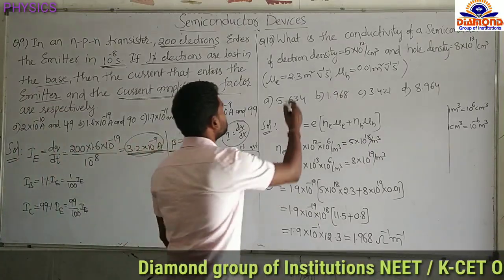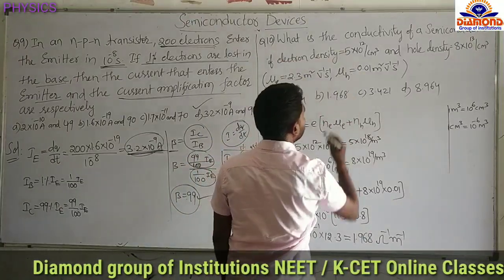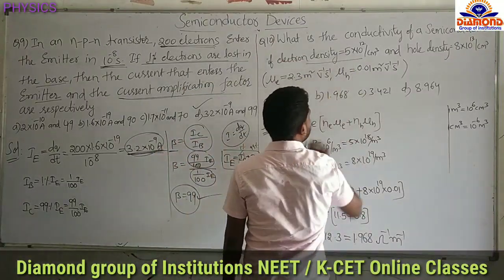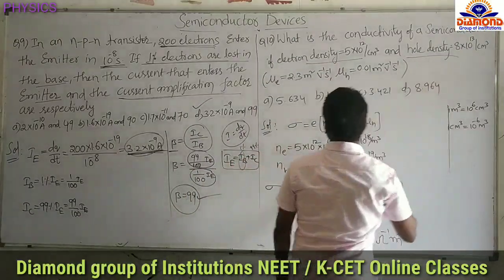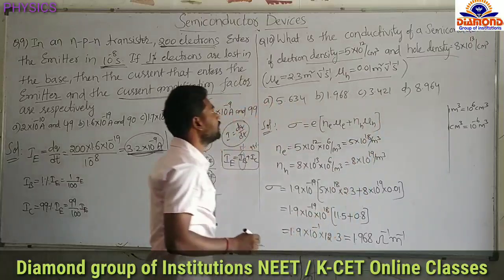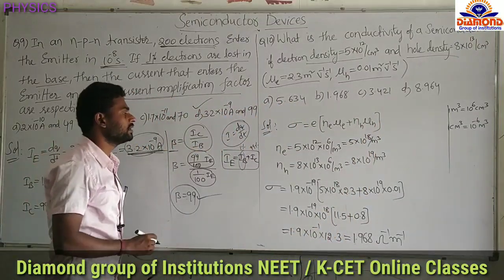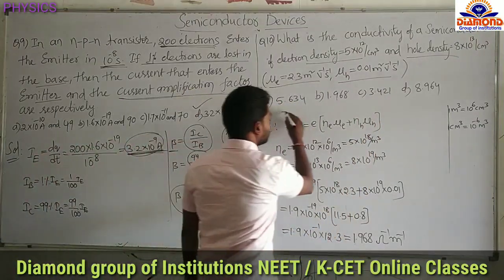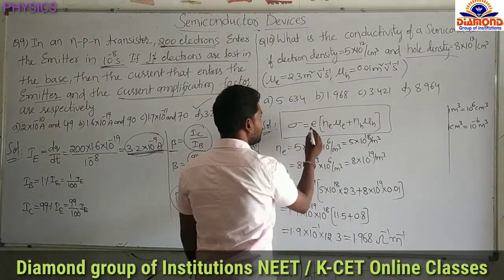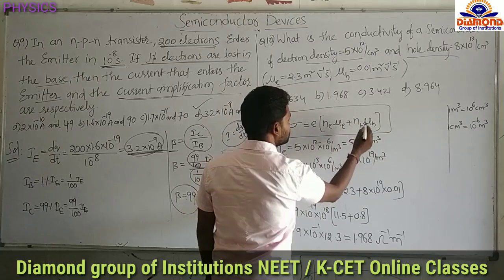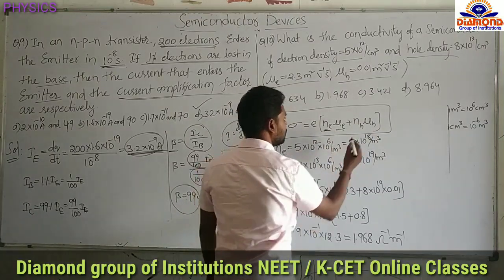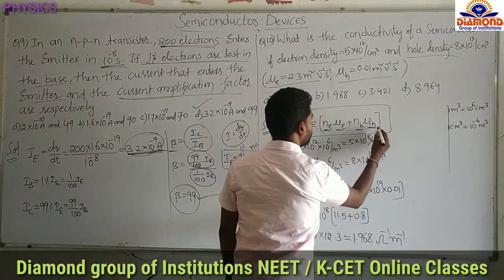Next, see the next question, the last question. What is the conductivity of a semiconductor if electron density, hole density, mobility of the electron and mobility of the hole are given? They are asking the conductivity of the semiconductor. Already we know the conductivity formula: sigma equals e into (Ne mu e plus Nh mu h). Electron density, electron mobility, hole density, hole mobility.